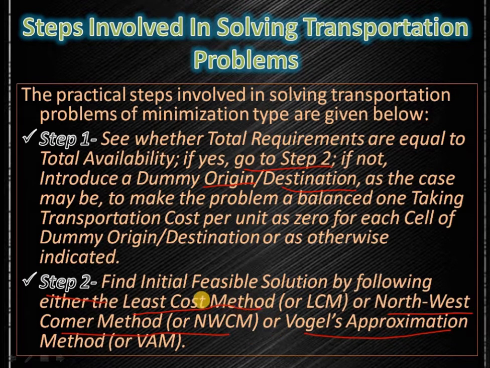Out of these three, you should select any one based on the demand of the problem. You can calculate the initial basic feasible solution from one method. So in the second step, you are going to calculate the initial basic feasible solution by following these 3 methods.